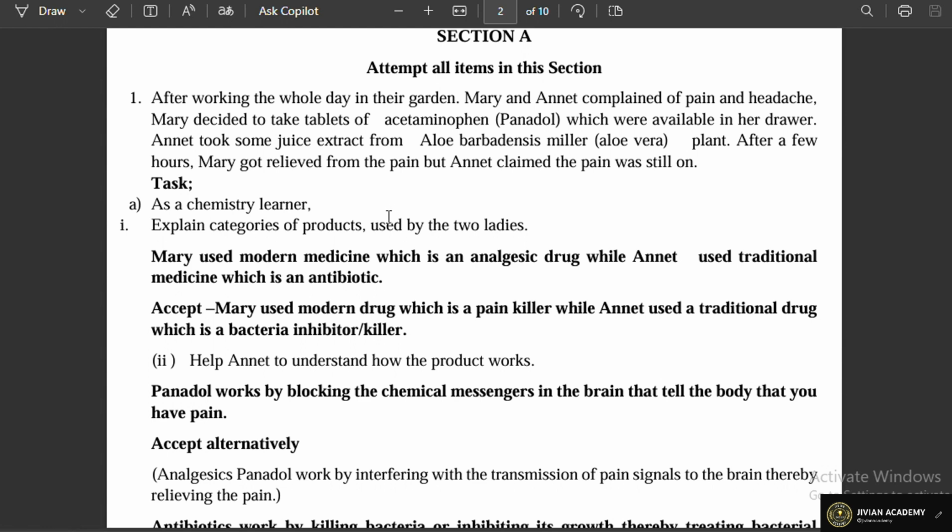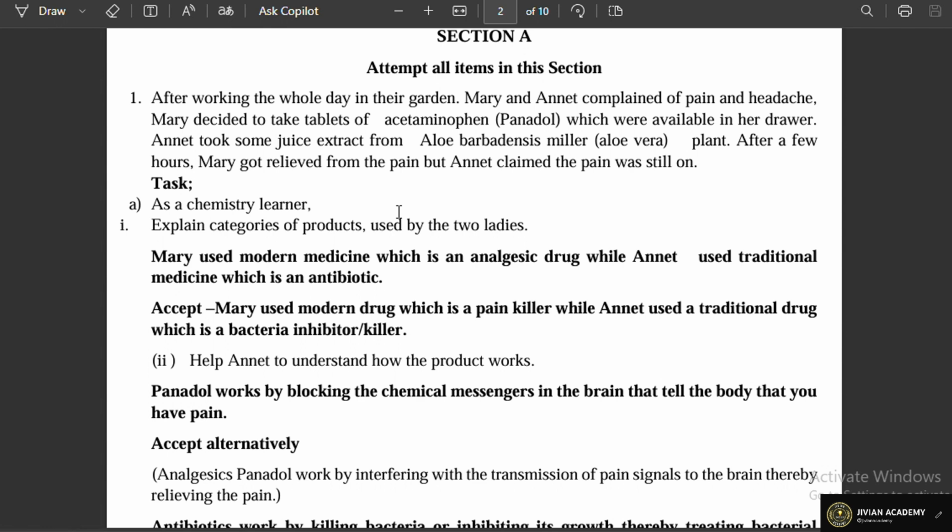We have what we call the analgesic, which we call the pain reliever. Examples are Panadol, aspirin and codeine. The second one is the antibiotics, those which are used for stopping or slowing down the rate of bacterial infections.